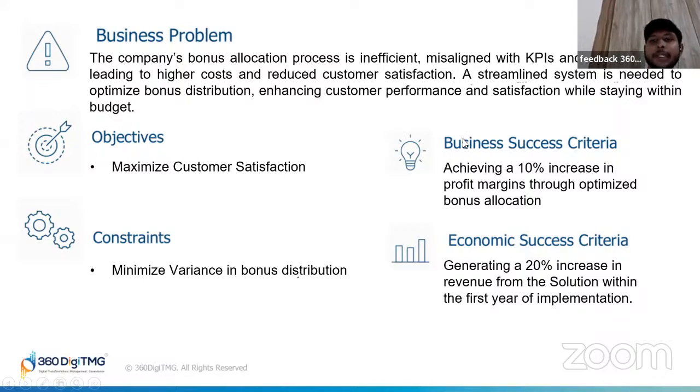Our business success criteria was to achieve a 10% increase in profit margins through optimized bonus allocations that better align customer engagement with reward structures. And when it comes to economic success criteria, we were targeting about a 20% increase in revenue in the first year after the implementation of the new bonus allocation system.